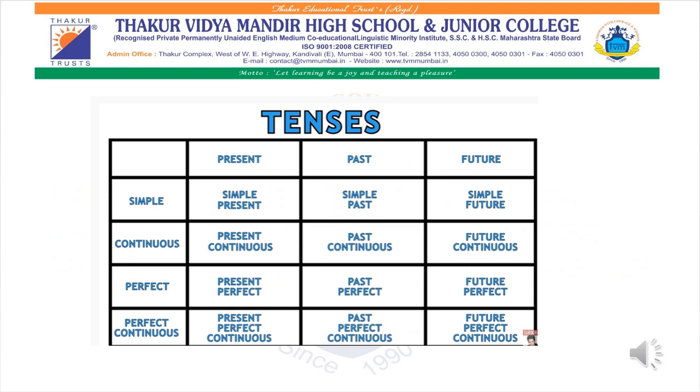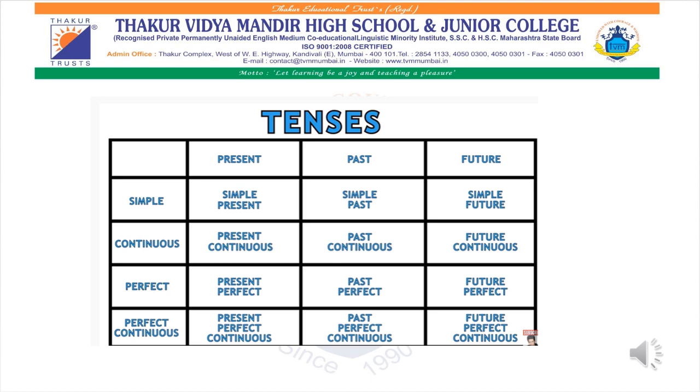As you all know, we have three tenses: present, past, and future. And we have four aspects, that is simple, continuous, perfect, and perfect continuous. When we take present and simple together, we get simple present. Present and continuous together give present continuous.